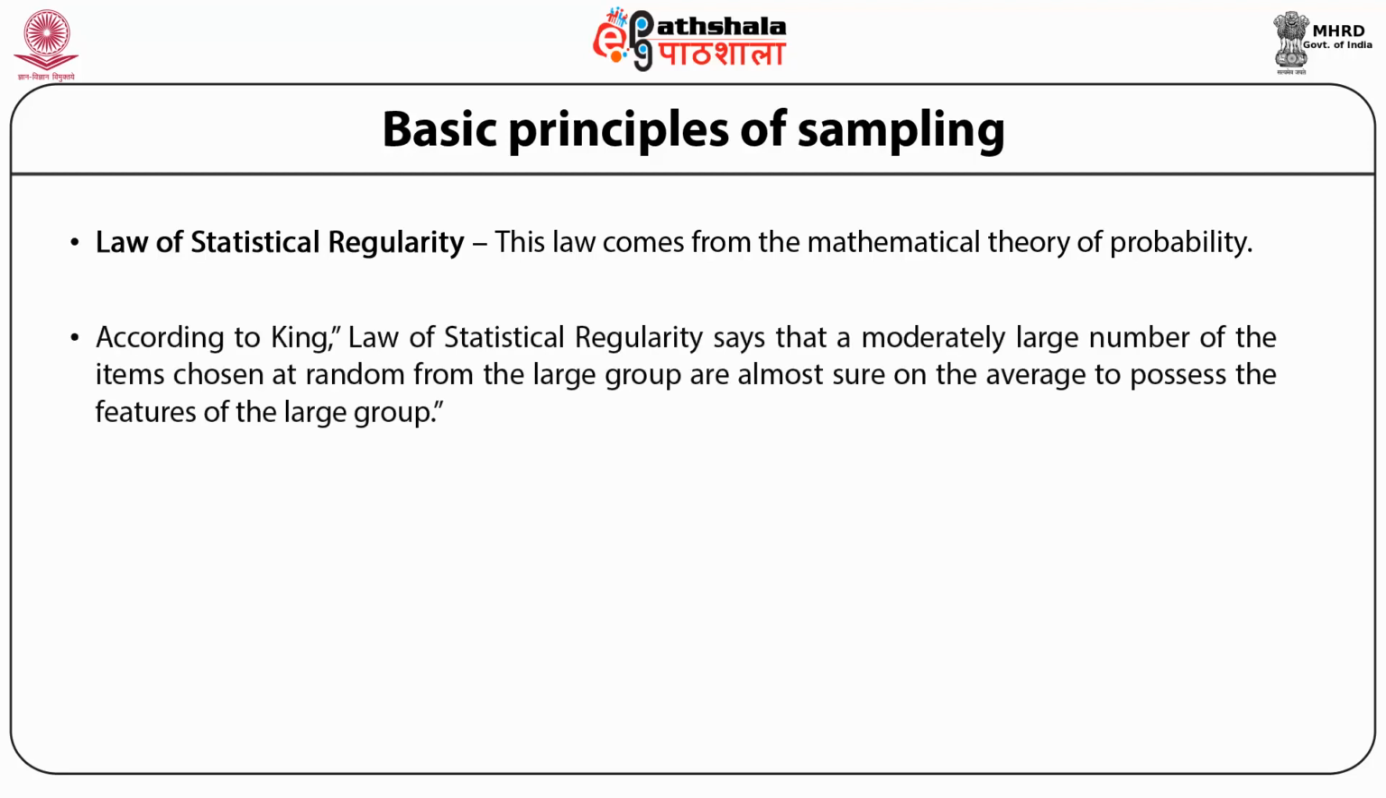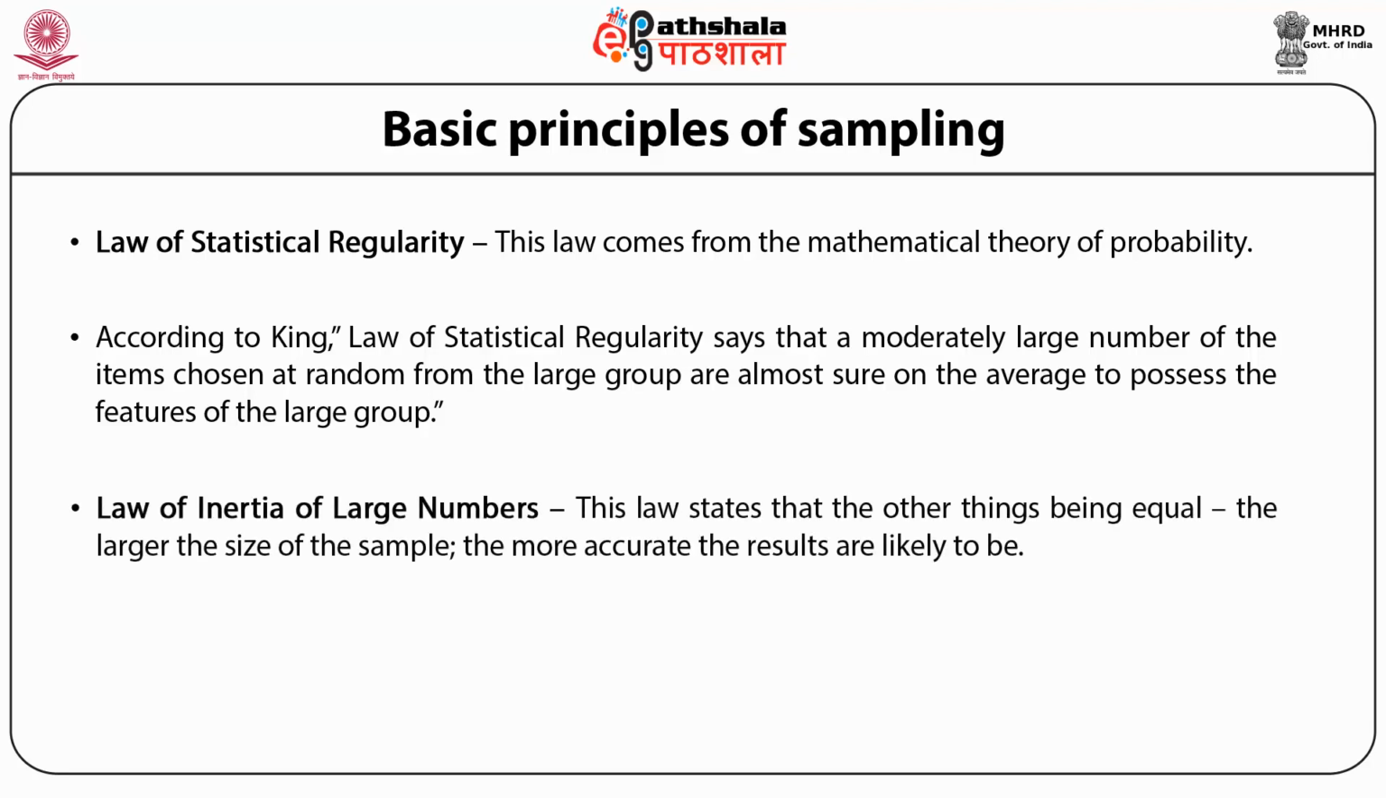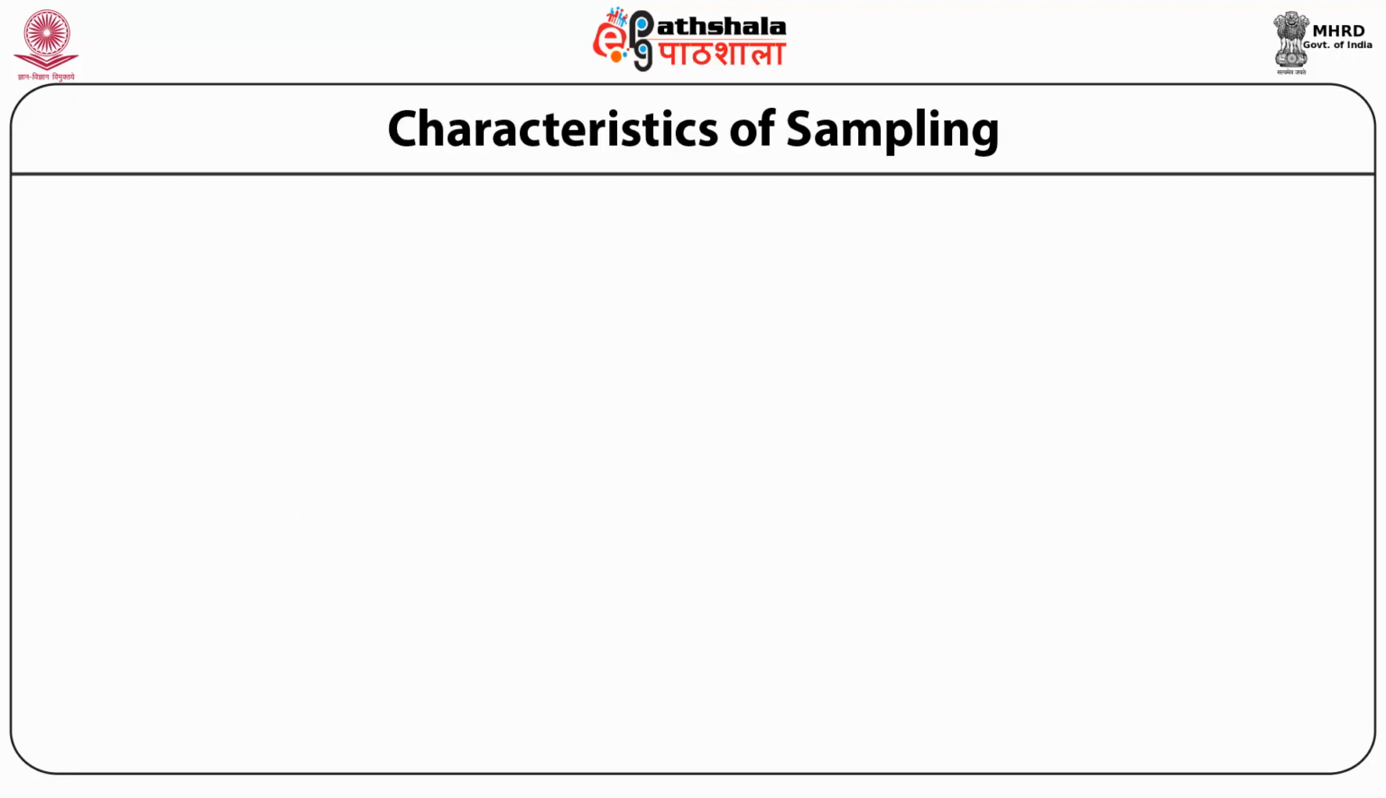According to King, the law of statistical regularity says that a moderately large number of the items chosen at random from the large group are almost sure on the average to possess the features of the large group. According to this law, the units of the sample must be selected at random. Second, law of inertia of large numbers. This law states that, other things being equal, the larger the size of the sample, the more accurate the results are likely to be.